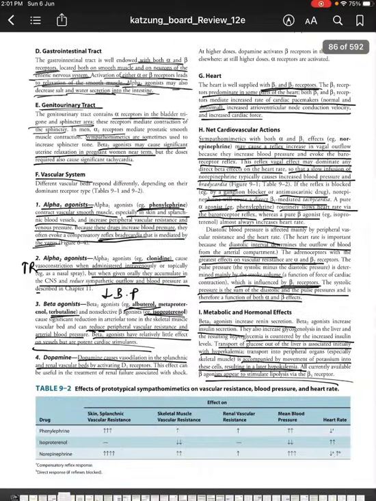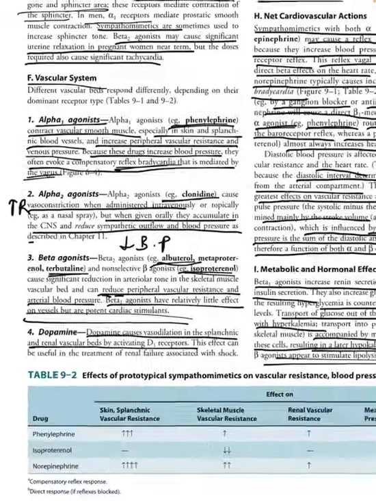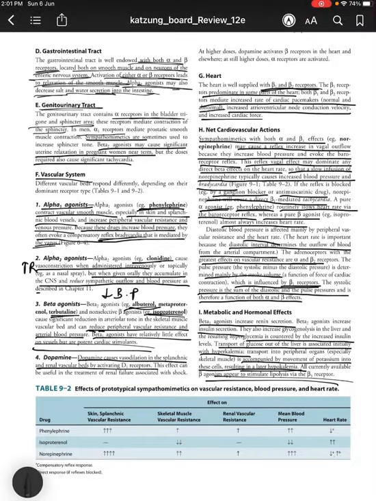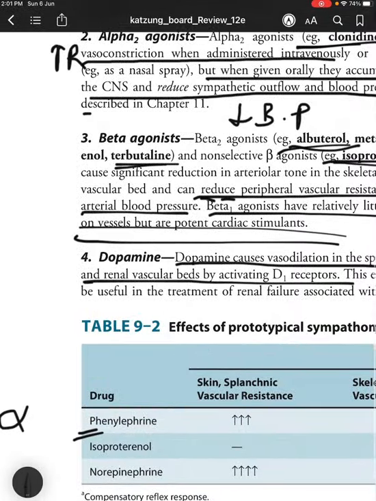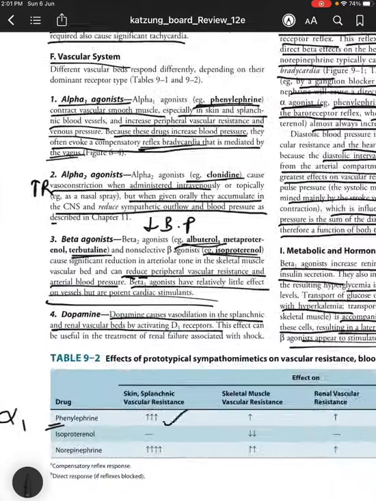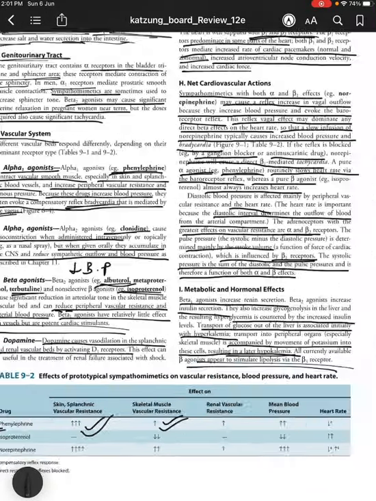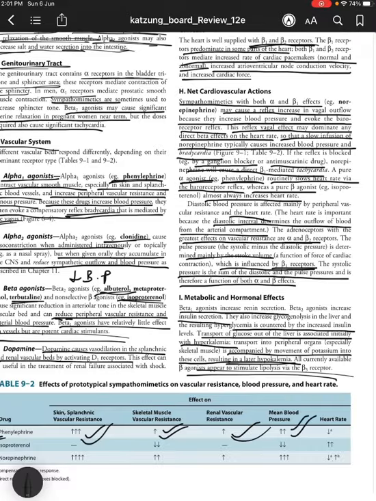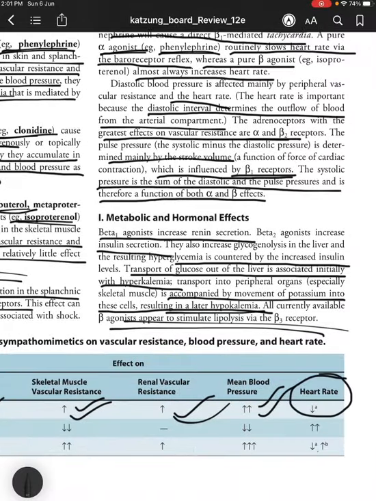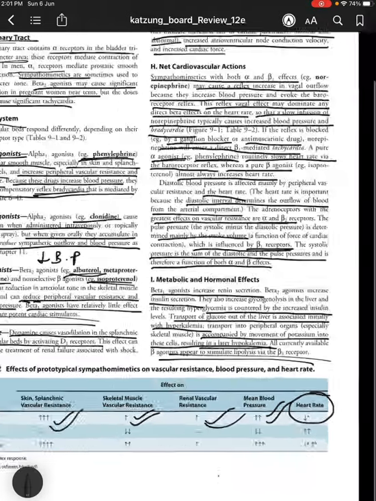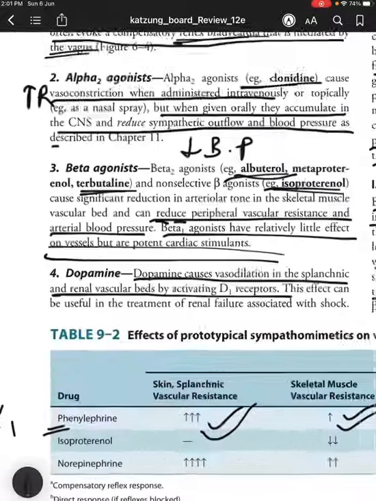So before we get on with the clinical uses, let us discuss this table and figure. Phenylephrine, it is P, right? It is an alpha 1 agonist, so it increases the vascular resistance. Sympathetic vasoconstriction increases the muscle vascular resistance, renal vascular resistance, and mean blood pressure also, because it is an alpha agonist. But it decreases the heart rate because primarily beta receptors are not involved. It is an alpha 1 selective drug, so when slowly administered, it causes bradycardia.